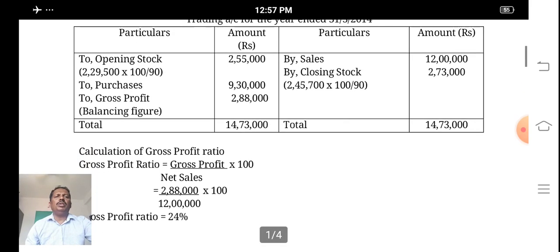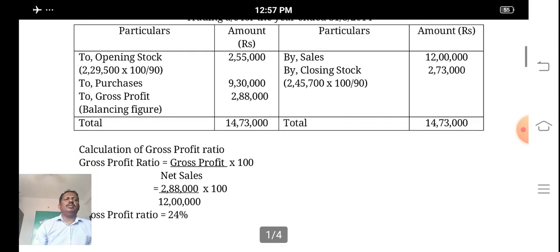So what is the total of debit side? 14,73,000. So credit side total is 14,73,000. What purpose we prepare this account? To find out the gross profit, that is the balancing figure 2,88,000 is treated as gross profit.